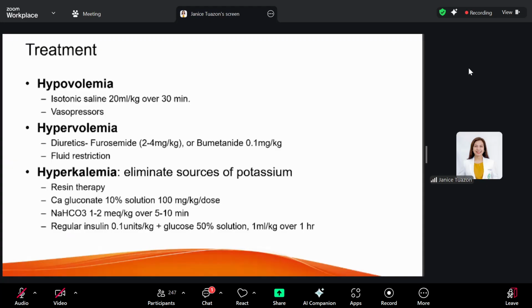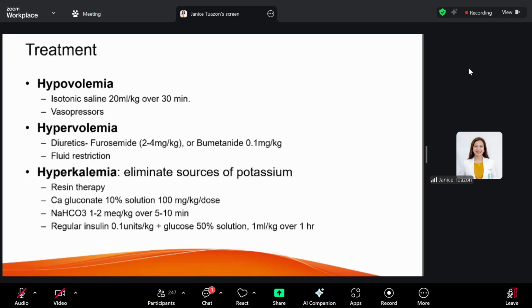For patients with medyo ano pa siya, labile ang kanyang vital signs, you may also use those diuretics, depending on your assessment. But for example, there is no response to diuretics, then it should be discontinued. And maybe fluid restriction should be considered.